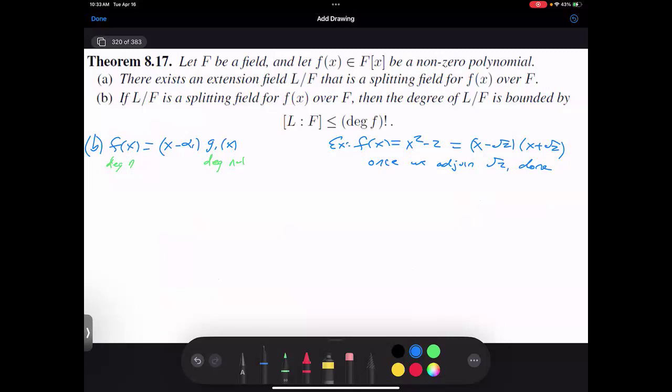Okay, well, if I have to continue, then I can write g1 of x as x minus alpha 2 times g2 of x. What's the degree of g2 of x going to be? N minus 2. And for alpha 1, the extension is going to be a degree n extension.